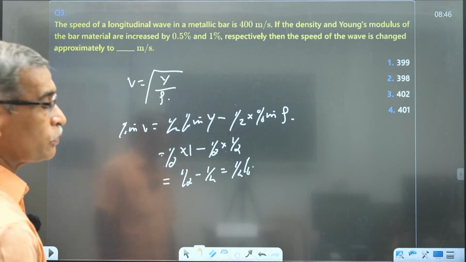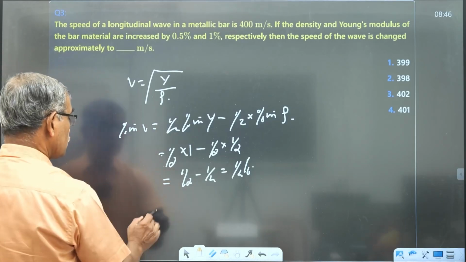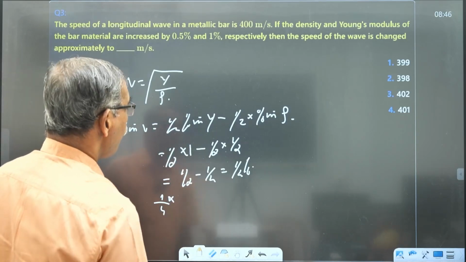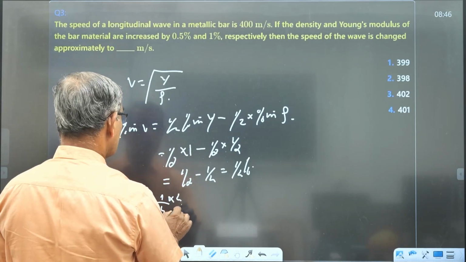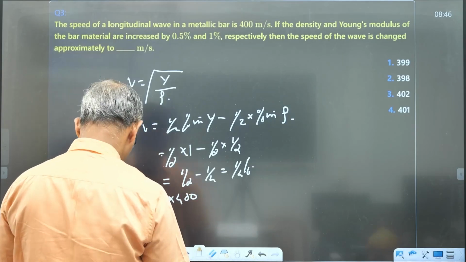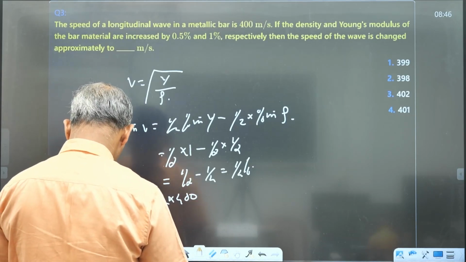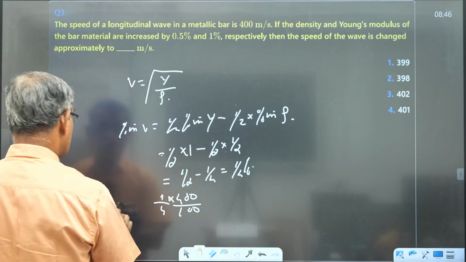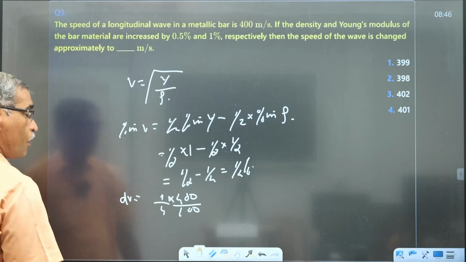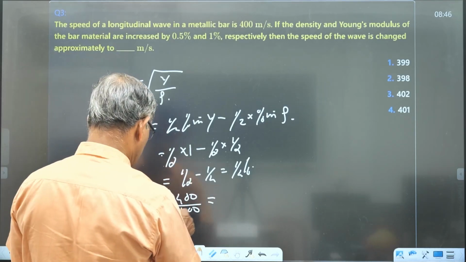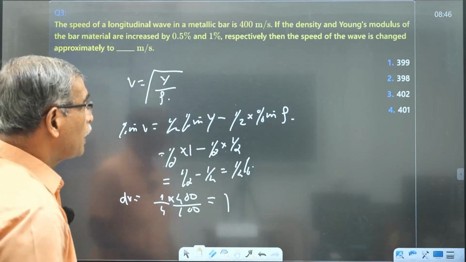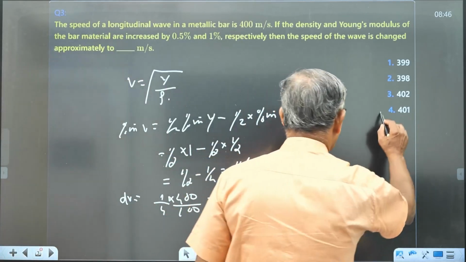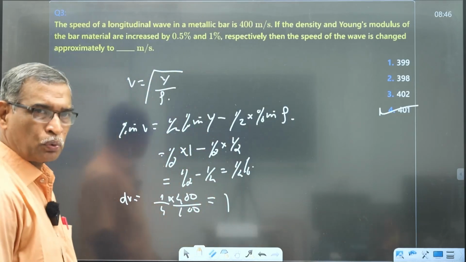then the speed of the wave. So change in velocity is equal to 1 by 4 of 400 by 100. That is the change in velocity. dV on calculation, this value is going to be 1. And therefore, the frequency becomes 401. Option 4. Applying power rule.